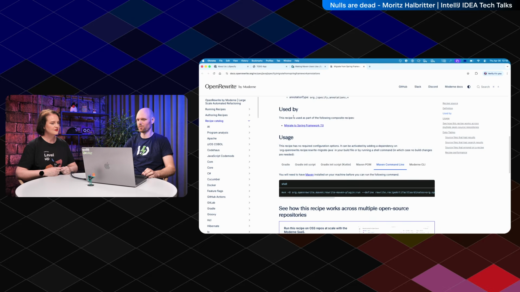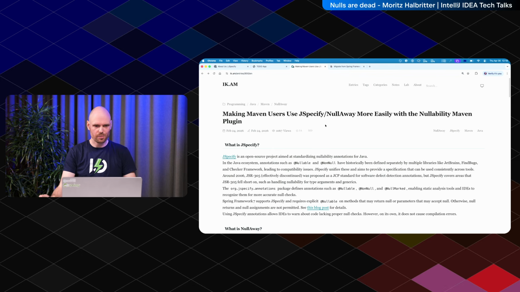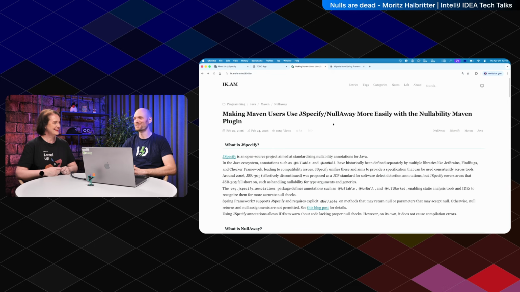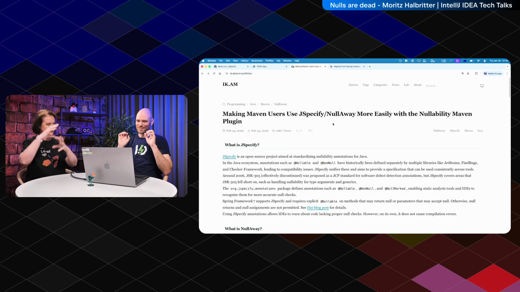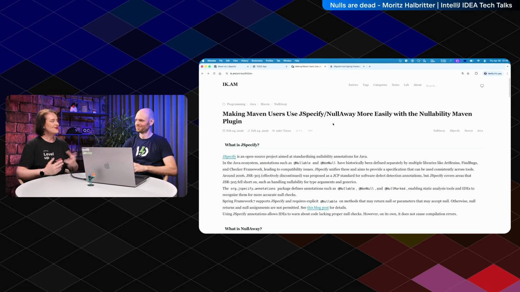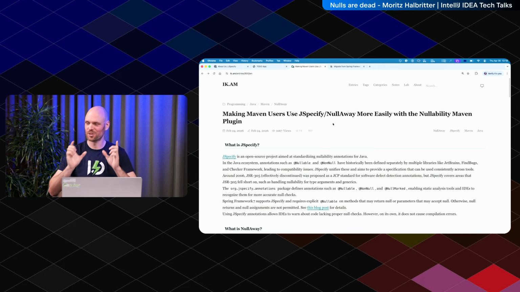Right. And there's a Maven plugin for that. And this Maven plugin here is going to add NullAway. Okay. So NullAway, and now it gets fun. Yes, now it gets... So NullAway is a plugin into Error Prone. Right. And Error Prone is? Error Prone is a plugin into javac.